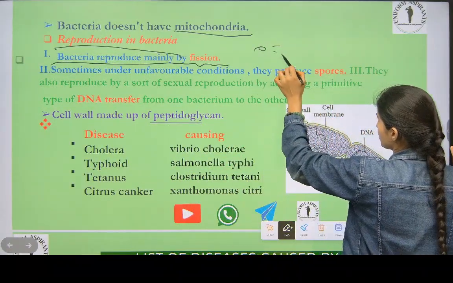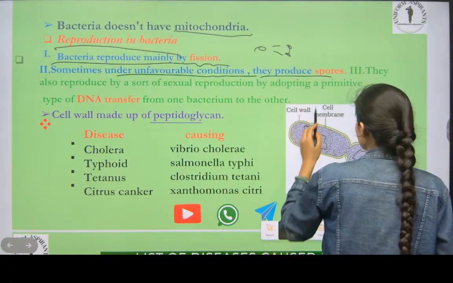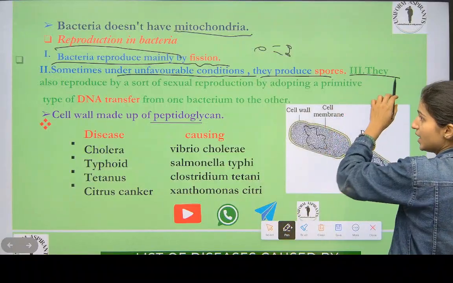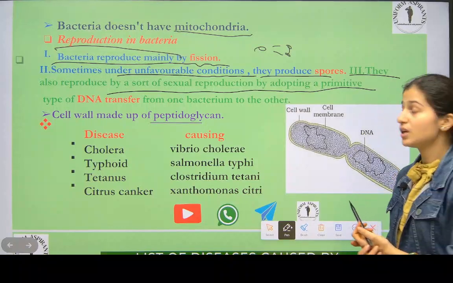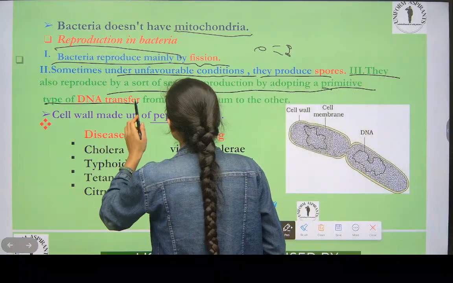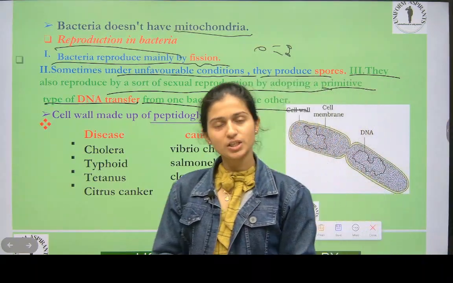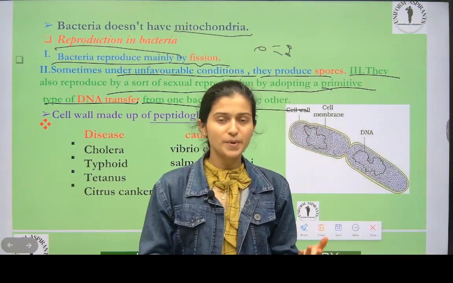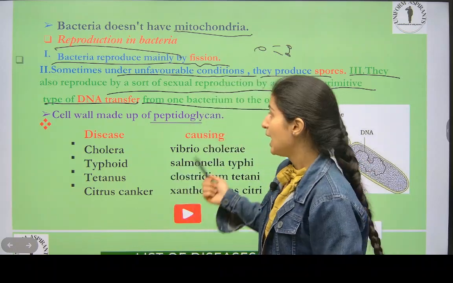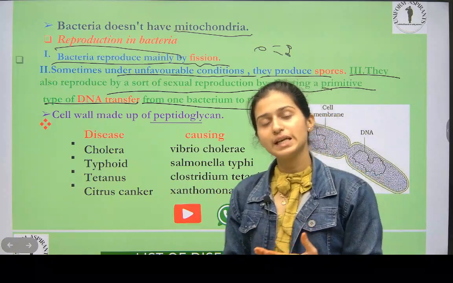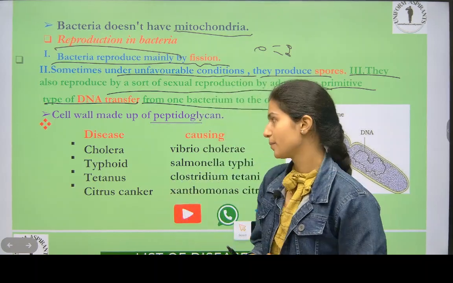Means asexual reproduction, mainly by fission. Sometimes under unfavorable conditions, they reproduce by spores. They also reproduce by a sort of sexual reproduction, by adopting a primitive type of DNA transfer from one bacterium to the other. Means in favorable conditions only they do sexual reproduction, otherwise they do asexual reproduction, which is by fission or by spore. But in favorable conditions they can transfer the DNA to other bacteria, and they can do sexual reproduction also.